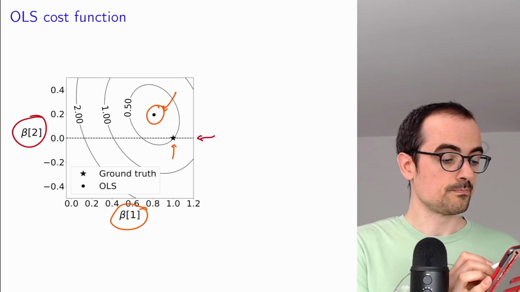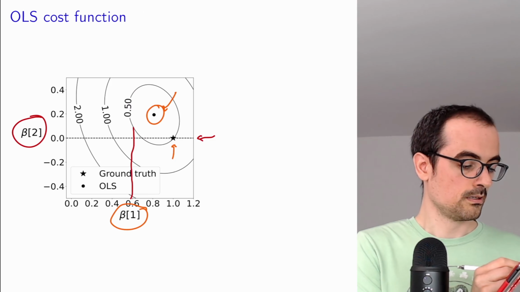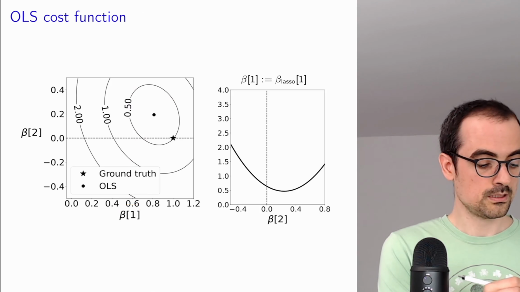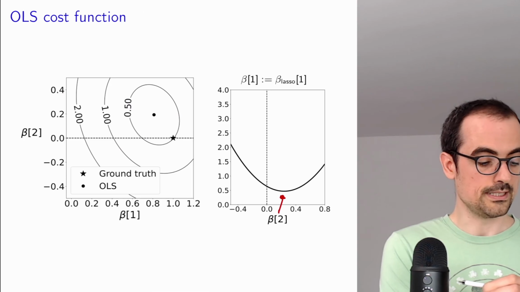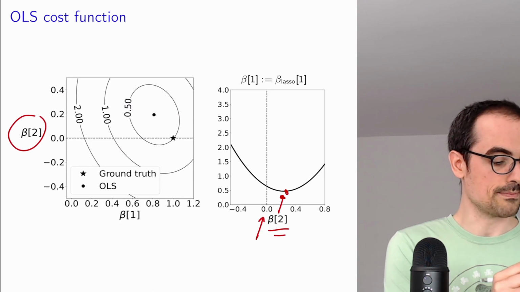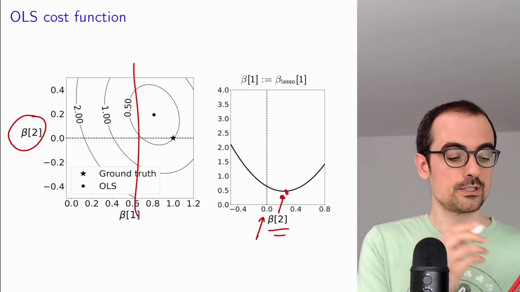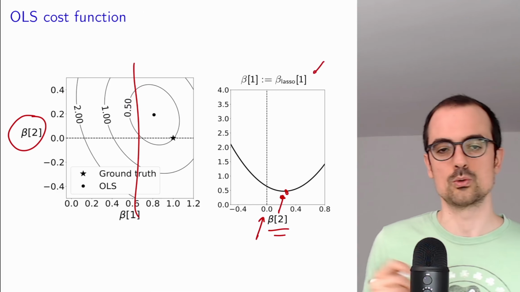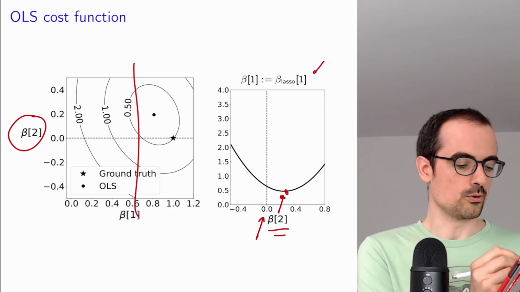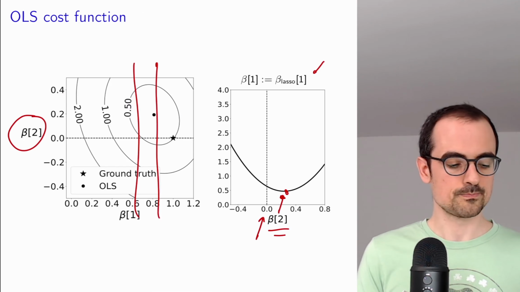Now I'm going to visualize a slice that is approximately here of this cost function. And what we see is that indeed the minimum is displaced, and this is just with respect to the second coefficient. This is why I'm looking at a slice like that. We're interested in what happens with respect to the second coefficient, so we fix the first coefficient, as we will see, to the coefficient of the lasso, but you would see very similar things no matter where you slice the function here. Because of the noise, we're shifted from the axis.